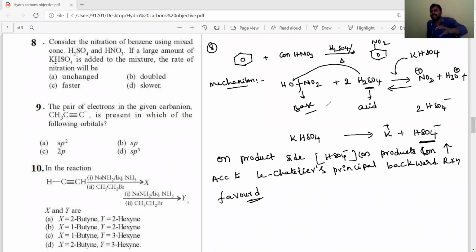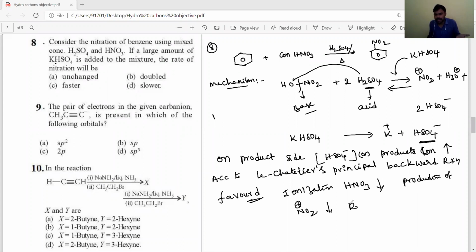Again, the ionized HNO3 decreases. Ionization of HNO3 decreases, which means production of NO2+ decreases, then the rate of